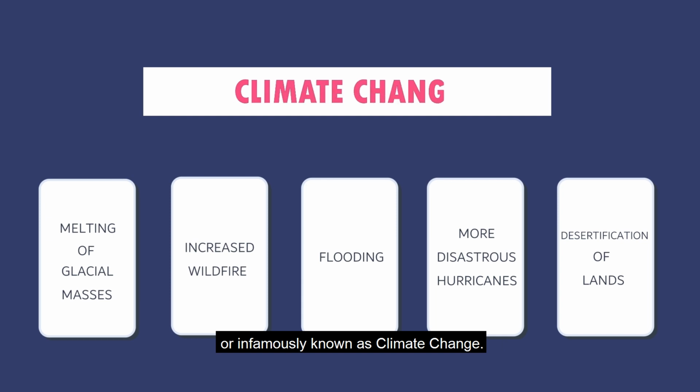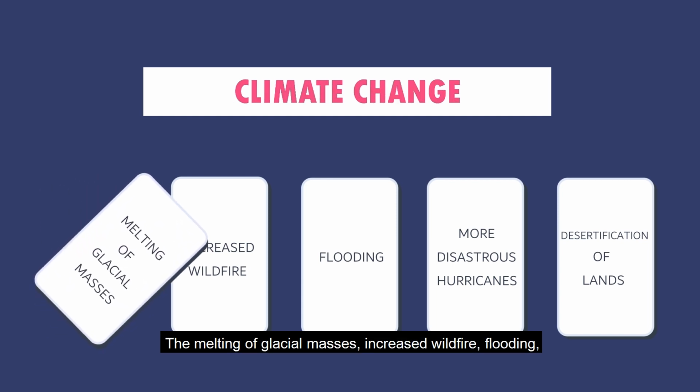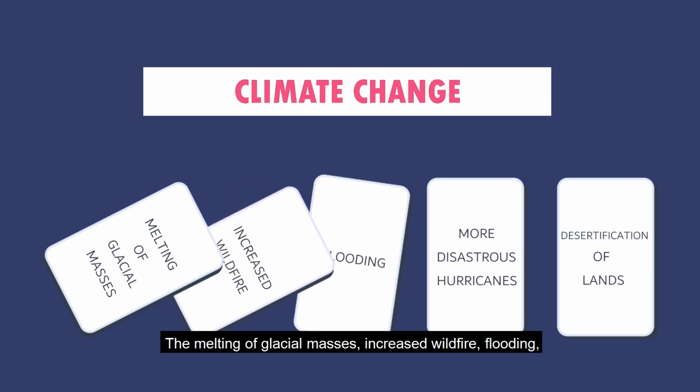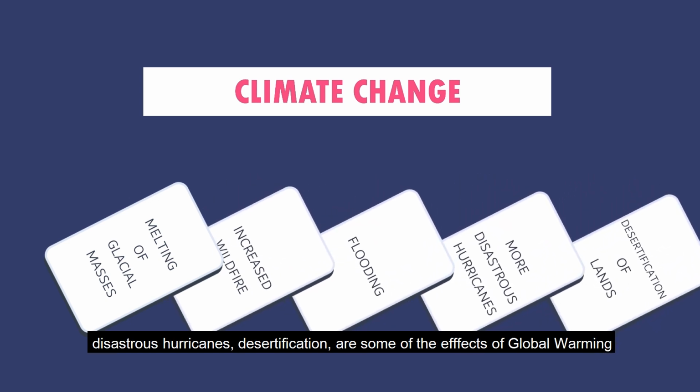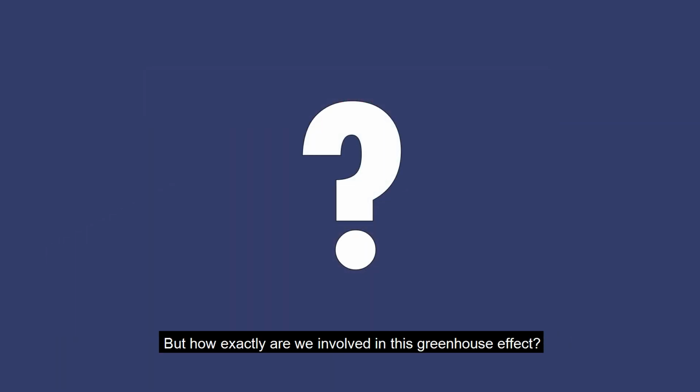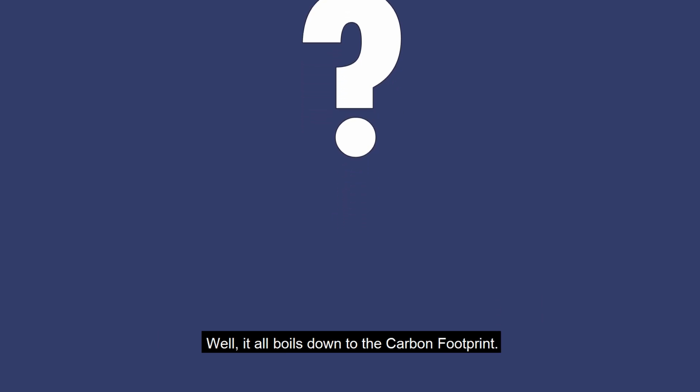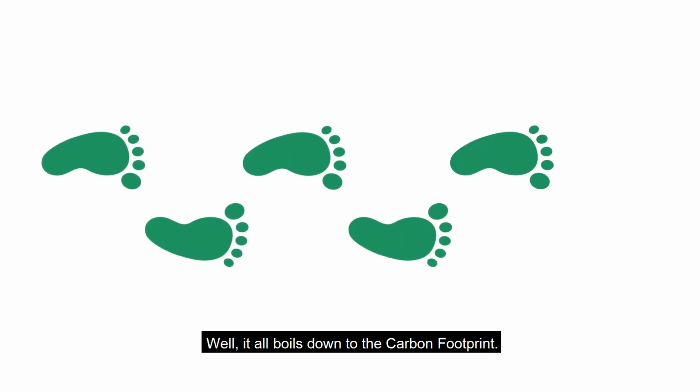known as climate change. The melting of glacial masses, increased wildfire, flooding, disastrous hurricanes, and desertification are some of the effects of global warming. But how exactly are we involved in this greenhouse effect? Well, it all boils down to the carbon footprint.